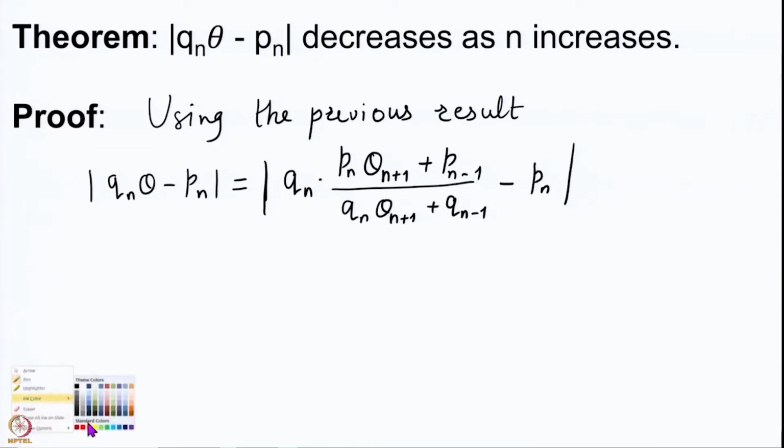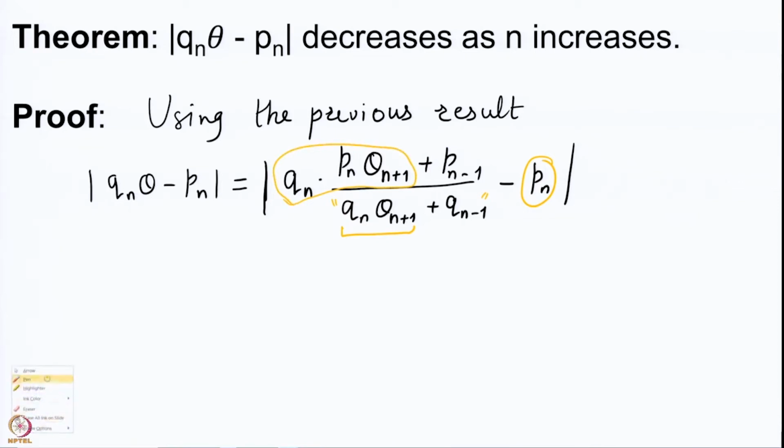And now we observe that this Pn will be multiplied to the denominator. We are going to clear the denominator, which would mean that we will take this term, multiply to Pn, and keep the common denominator. So, Pn with Qn theta n plus 1 will come with a negative sign, whereas this Qn Pn theta n plus 1 is going to come with a positive sign. So, these two are going to get cancelled anyway.